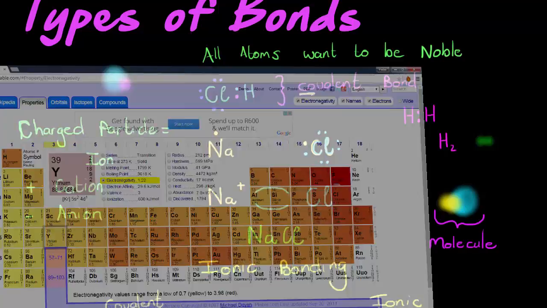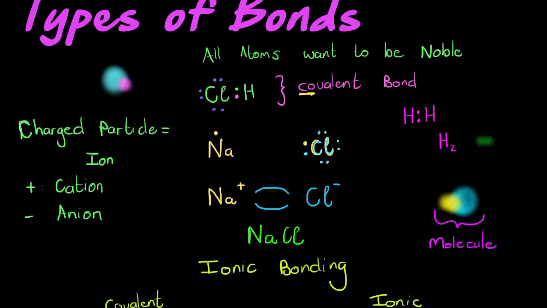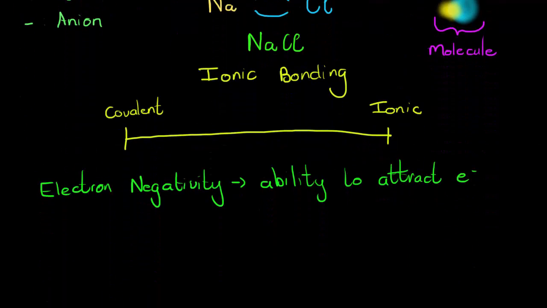Maybe I'm losing you a little bit, but what I mean is, if I take the electronegativity of my first element minus the electronegativity of another element, element 2, the bigger the value that I get here, the more likely it is to be an ionic bond.